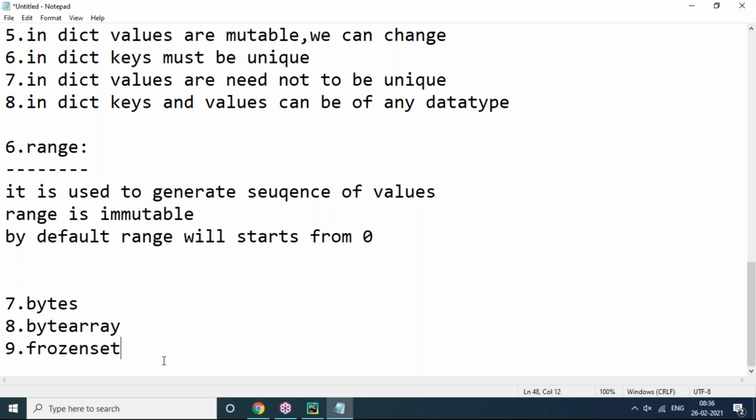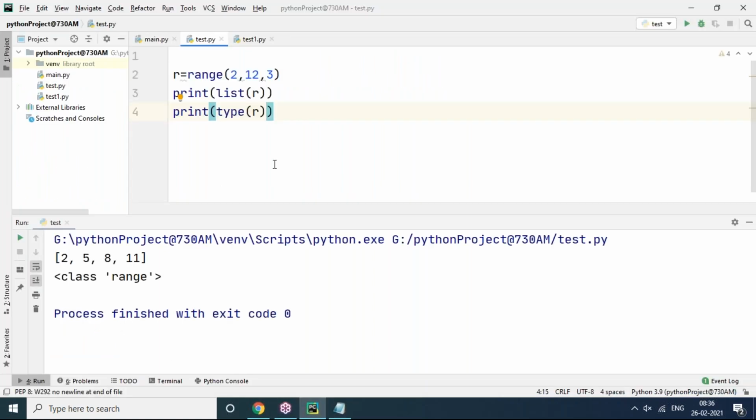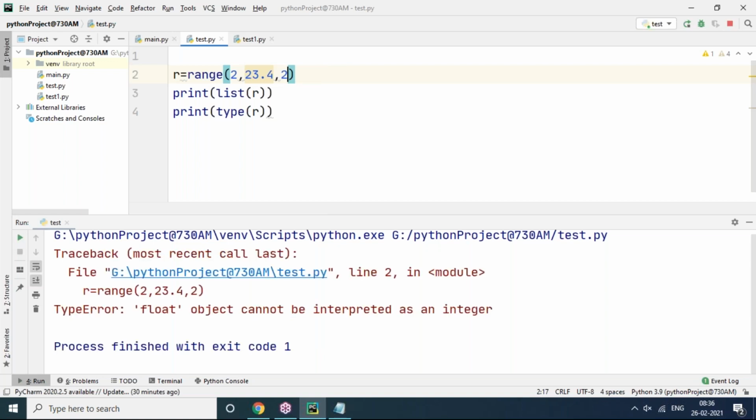Can we give decimals in range? Yes, let me try with decimals in range. Here you are asking where your range starts from, 23.5. I think it is going to affect integer range values only. Let's go for this one. Now you can see: float object cannot be interpreted as an integer. So it's not possible. Integer values only, you can create a range of values.